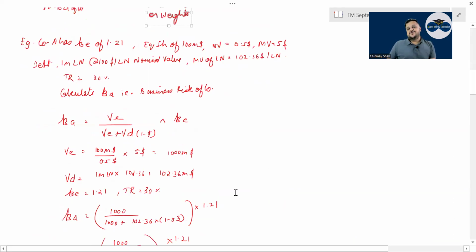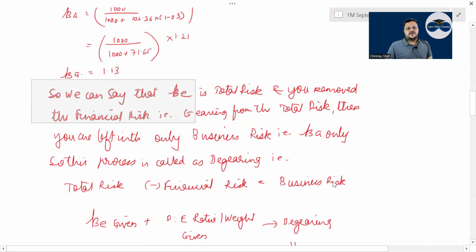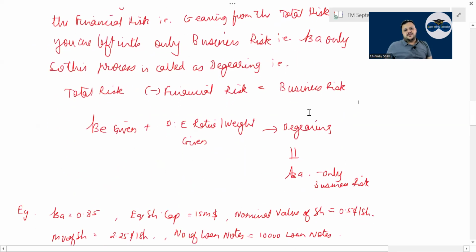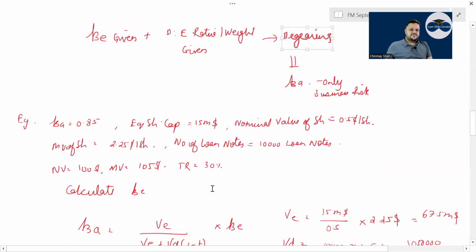Now we did what? First we did how to do re-gearing and de-gearing. What is re-gearing? Also, what is de-gearing? Tell me, in de-gearing, what is given to you and what you find? De-gearing, we find beta asset. So beta equity, this is given. Beta equity is the total risk, and you remove the financial risk, that is gearing, from the total risk. Then you are left with only business risk, that is beta asset. So this process is called de-gearing. Total risk minus the financial risk: beta equity given, debt equity weights given, you find the beta asset of the company.